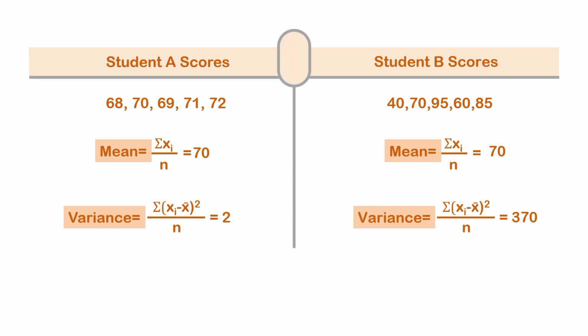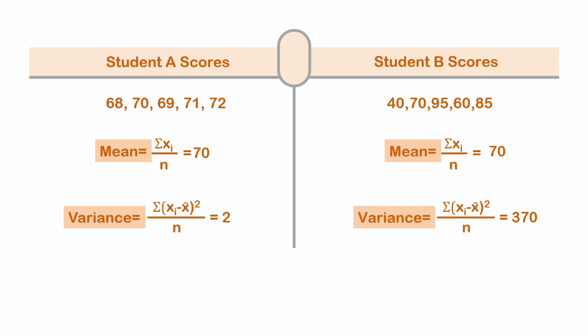Since the variance of student A is low, that means scores are close to the mean, so performance is consistent. Since the variance of B is high, that means scores are widely spread, so performance is uneven and unpredictable.